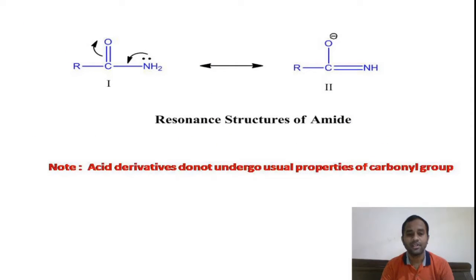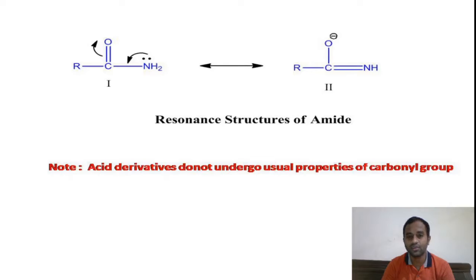Right. Coming to this slide, I would like to mention one important statement. That's why I am showing this slide. This is an acid amide in which the lone pair on the nitrogen atom is involved in the resonance. By the transfer of the lone pair of electrons from the nitrogen to the oxygen, we will get the second structure. So these are the resonance structures of amides.